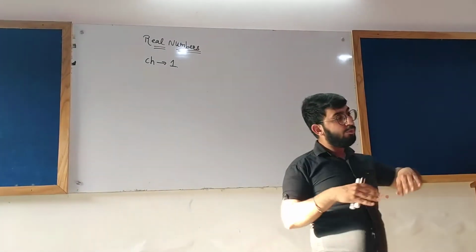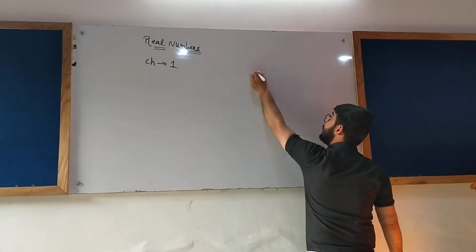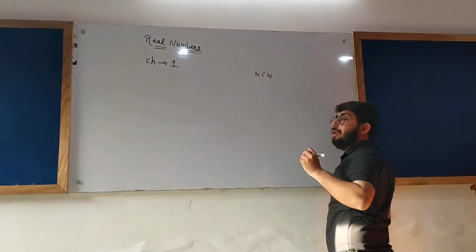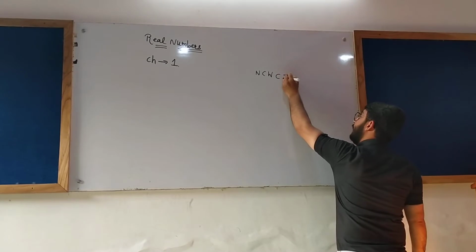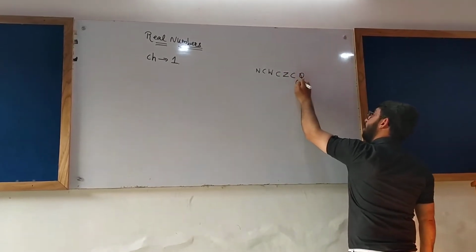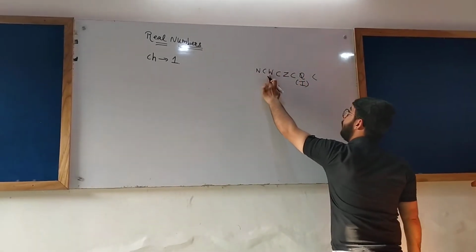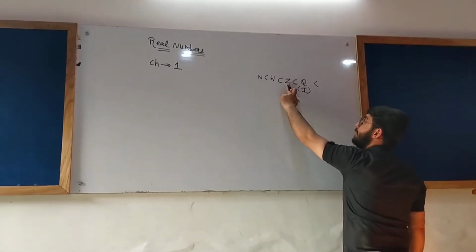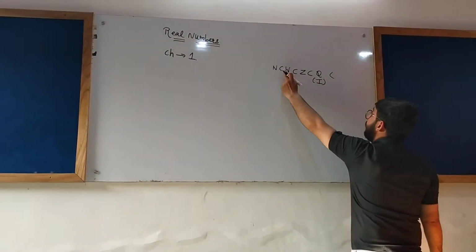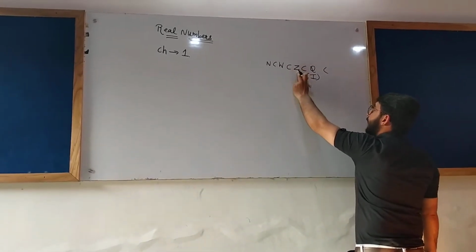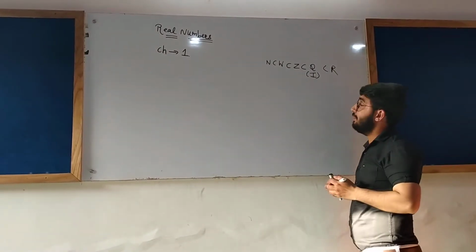And the basics of the chapter we have learned so far is that N is a subset of W. If you haven't learned it so far, learn it soon. N is a subset of W, W is a subset of Z, Z is a subset of Q, and we can write it below as well. Z is the set of integers, and Q is the set of rational numbers. Q is a subset of R. Let us recall the things.